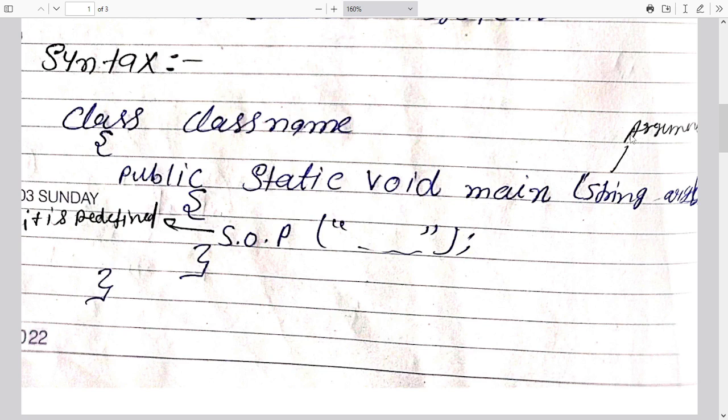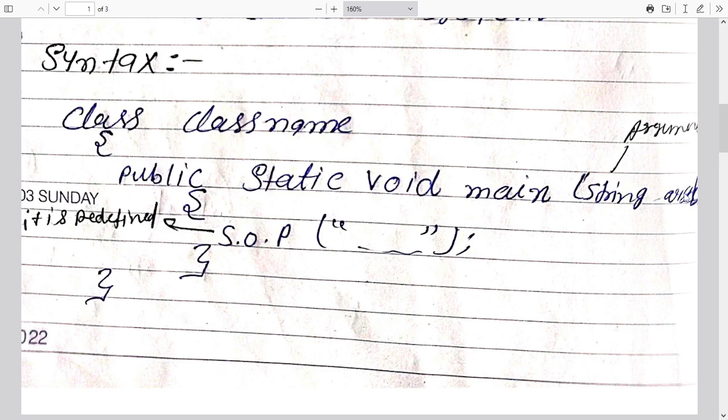Do you know what a String is? A String is a collection of any types of data. Yes, and here we have a square bracket. Okay, but that one has to be missed. And then args. So what is the meaning of the bracket and args?